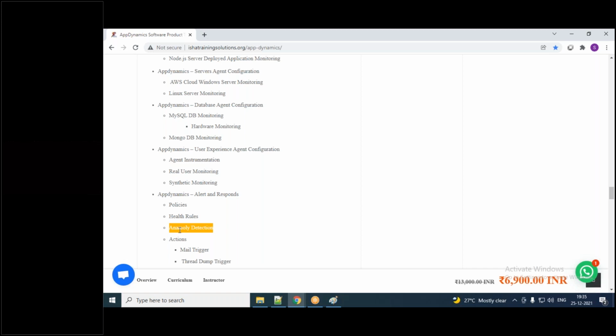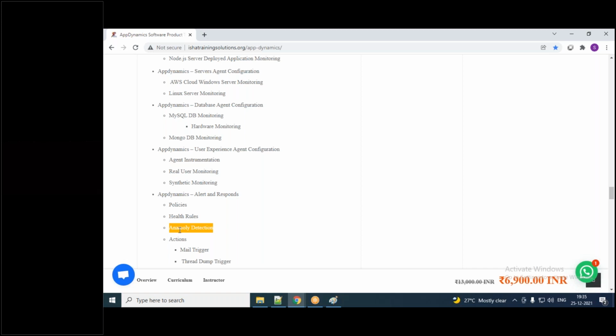So we are going to see what policies mean, what a health rule means, what anomaly detection means, and how you configure your actions. If I want to trigger a mail, what should I do? If I want to trigger a thread dump, what should I do? I'm going to explain not only the triggering part, guys.